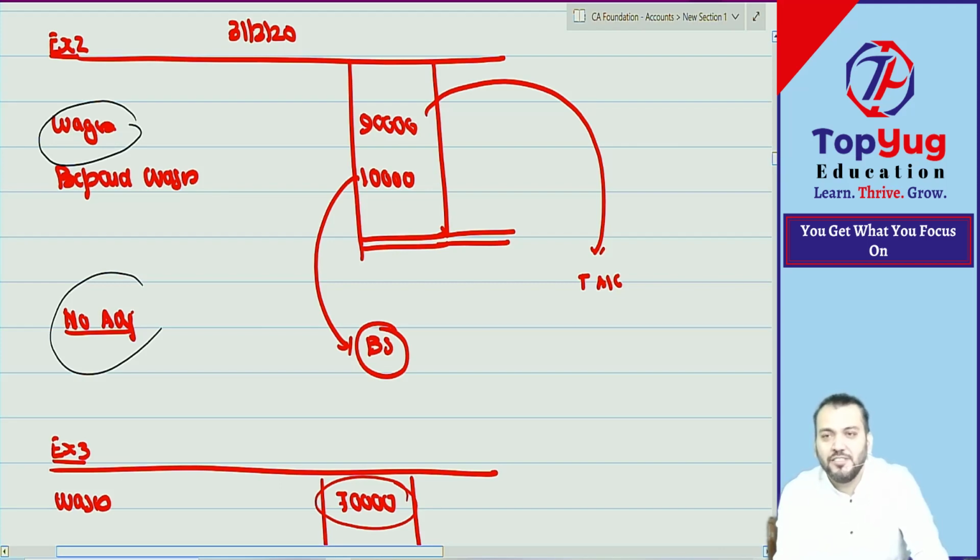Stock of stationery in hand. Adjustment: closing stock of stationery. We have done this last class. So tell me the journal entry.